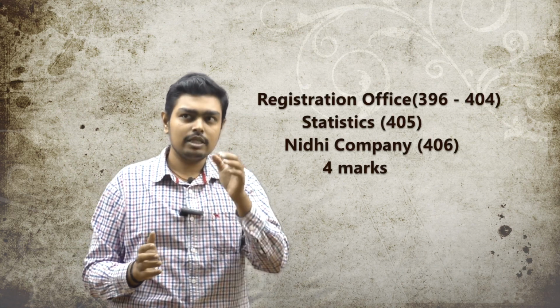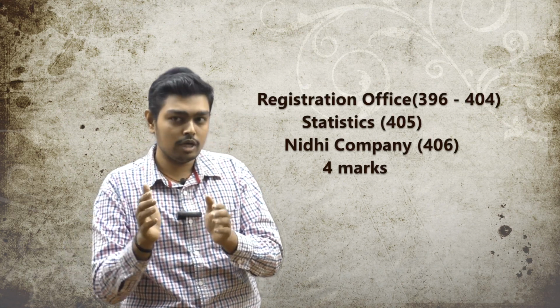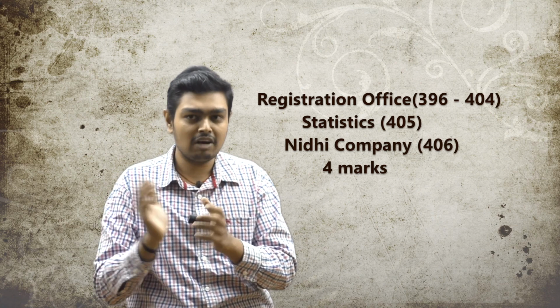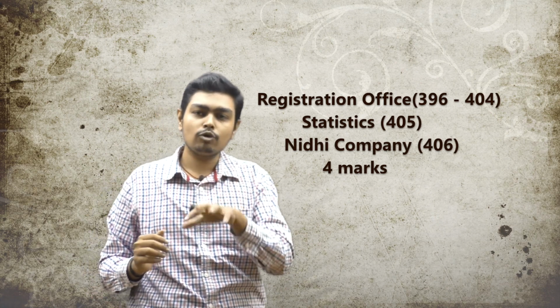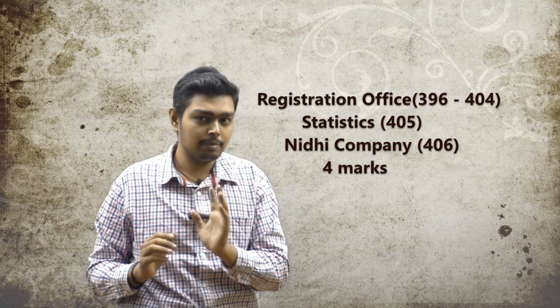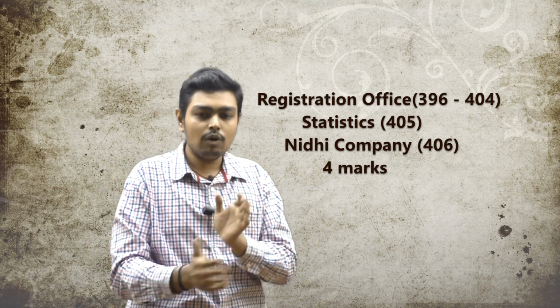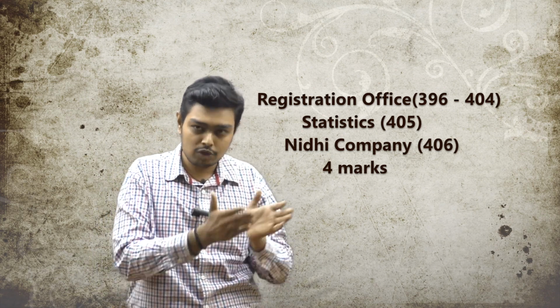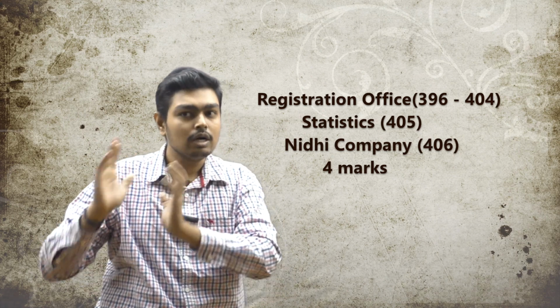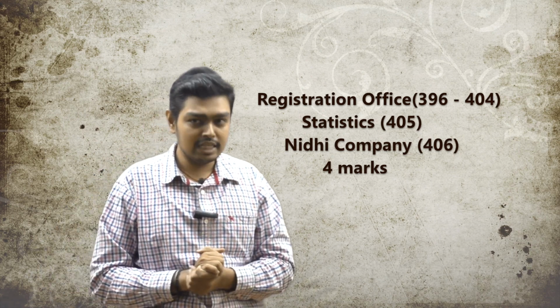It's not like every attempt it will come. One attempt it may come, one attempt it may not come. So just 2 sections, you can study that. Then 395 to 406. 395 to 404 is about ROC, registration, registered officers, they know about that. Then 405 is statistics and 406 is Nidhi company. See, Nidhi company is a totally new concept, so you should study it. Till now they have not asked, actually it's an expected question of May 17, but they have not asked, so maybe in November 17 they will ask about Nidhi company.